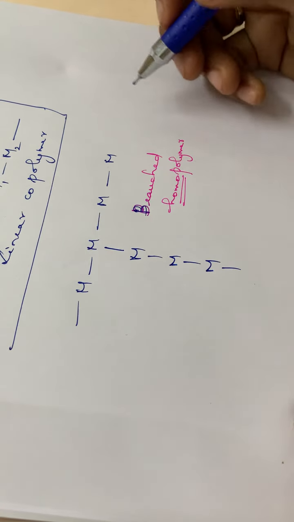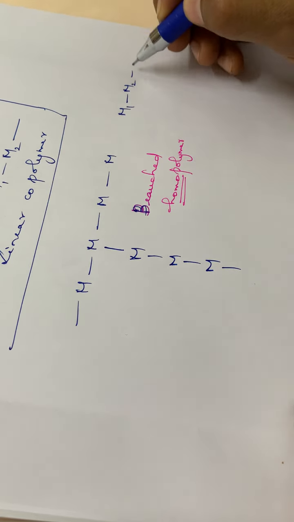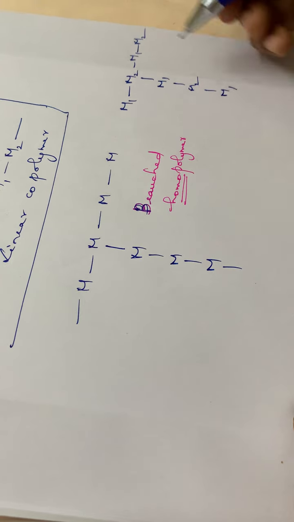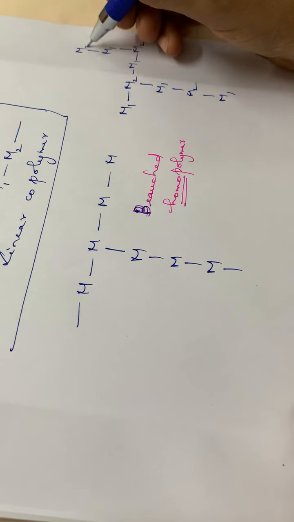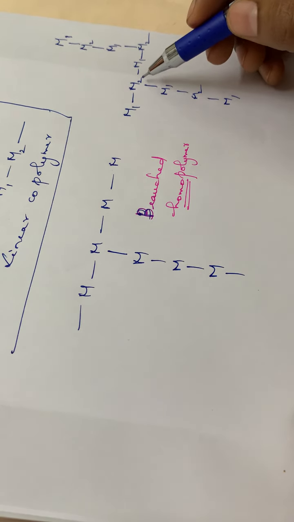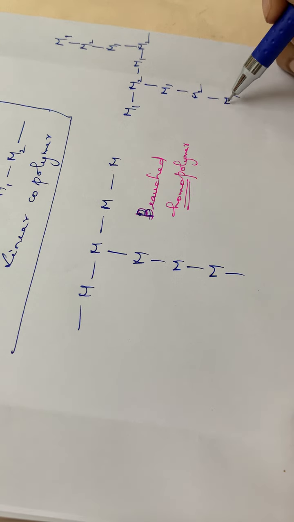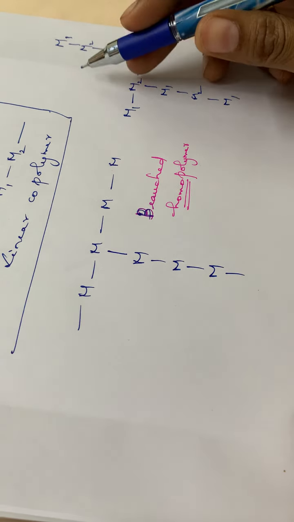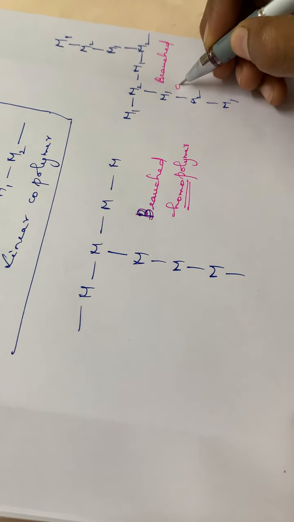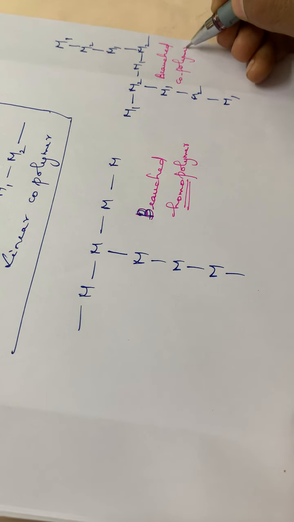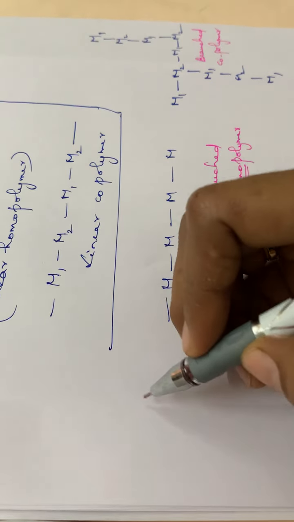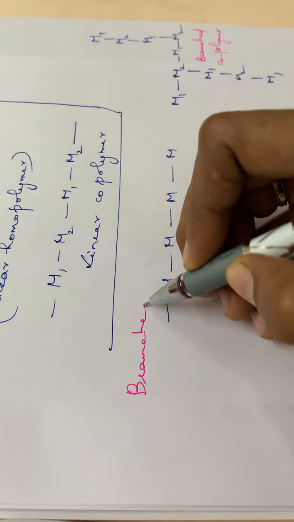Okay. Then another case, M1, M2, then M1, M2, then M1, M2, M1, here M1, M2, etc. Okay. So what about this case? This is a branched one, and also two different types of monomer units, that means M1, M2, etc., are there. So it is a copolymer. So we can say that this is a branched copolymer. Okay. So this is the second category, branched copolymer or branched homopolymer.